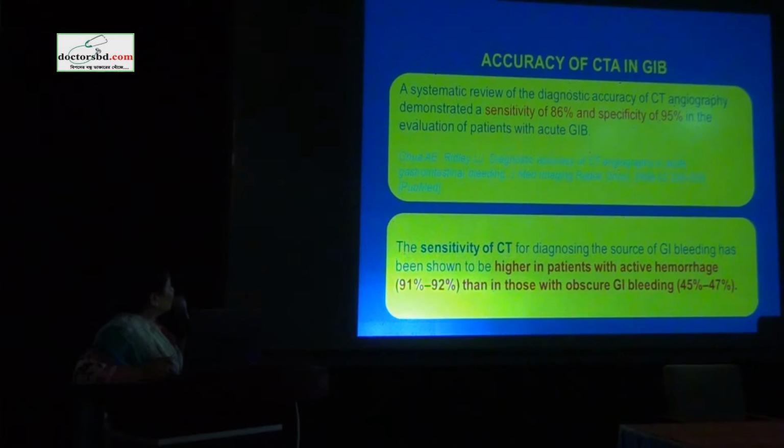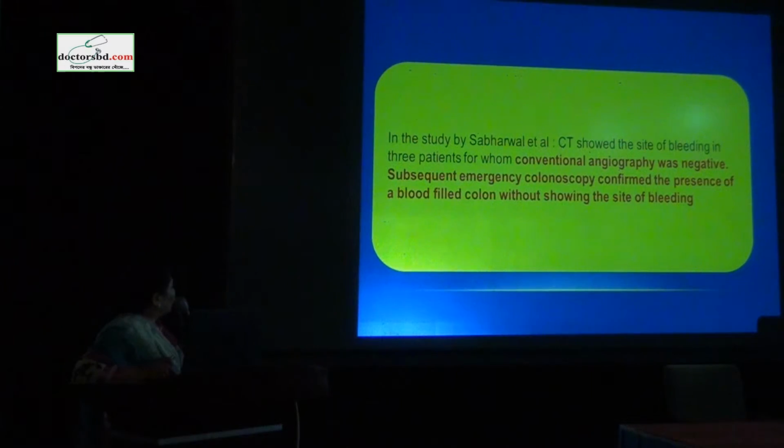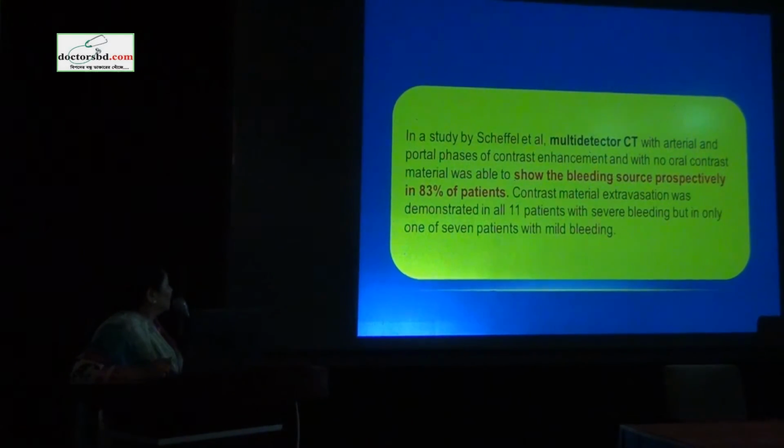Now the patient with an upper GI bleed goes for endoscopy, and then if it is negative, we go for CT angiography. But in lower GI bleed, they can be taken directly to CT angiography to detect the site of the bleeding. A few studies also show the sensitivity and specificity to be very high, more than 80 to 90, 95%. Various studies were done, you can see them on the internet, and conventional angiography has proven to be negative, even the colonoscopy or the endoscopy has shown to be negative in a few of the studies that were done over here.